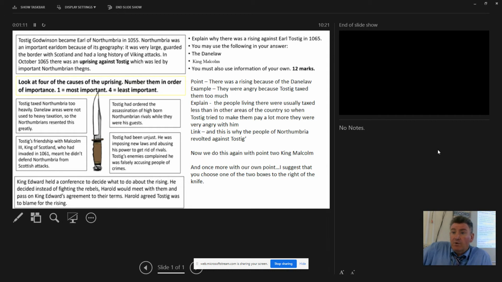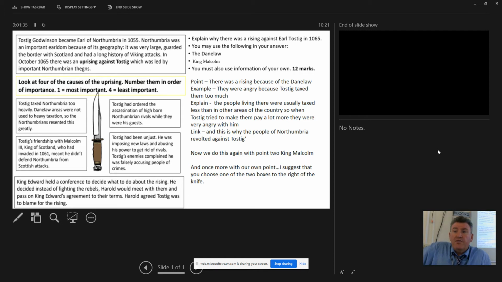Let's take a look at what we've got here in front of us. We've got on the left-hand side 4 possible reasons why the Northumbrians were angry with Tostig. We only need to use 3. Now, as you can see, the 2 points are there already. So I'm going to talk through what I would do to do a really good answer here. And then, when I'm finished, you can have a go on your sheet.